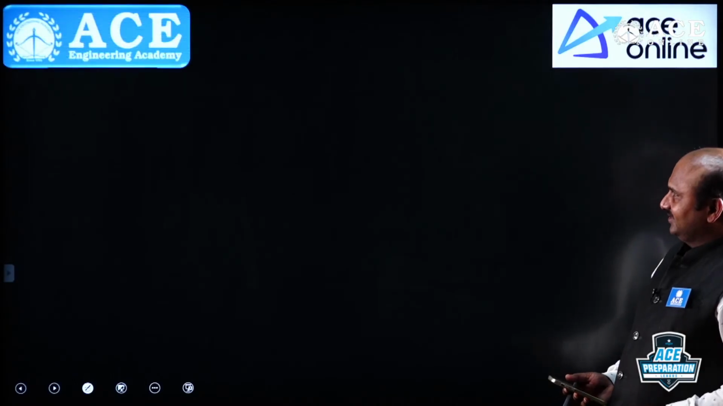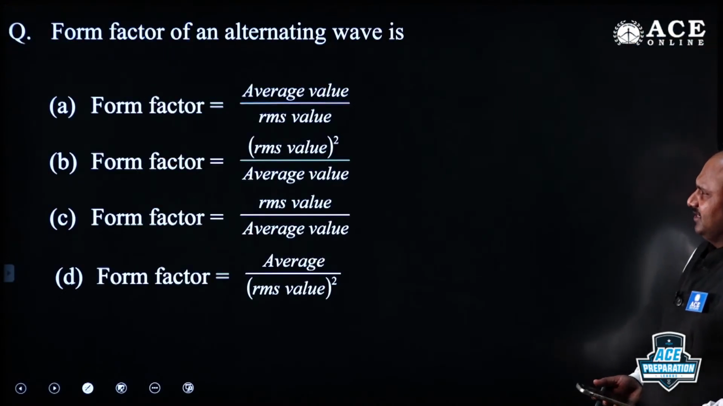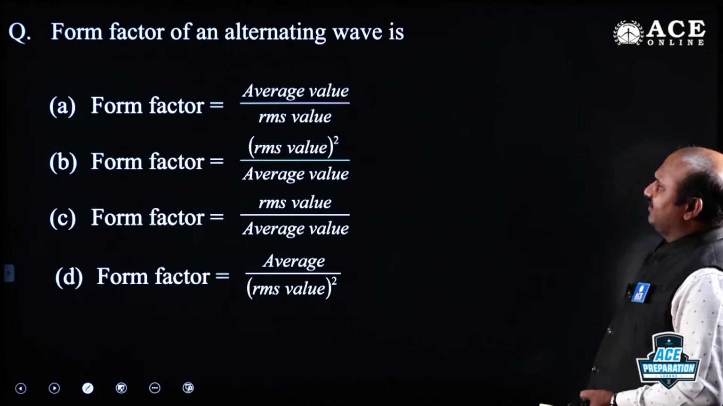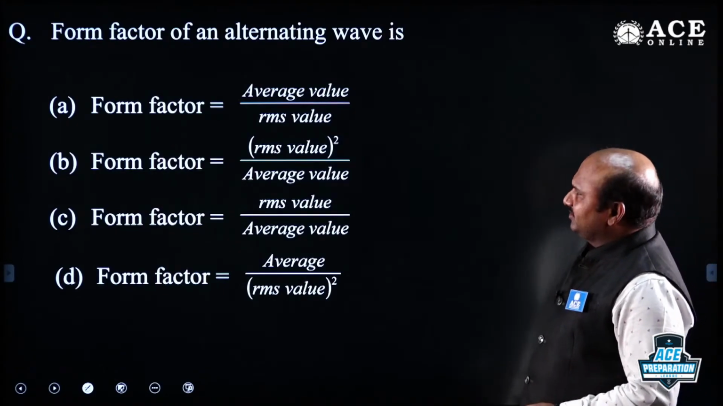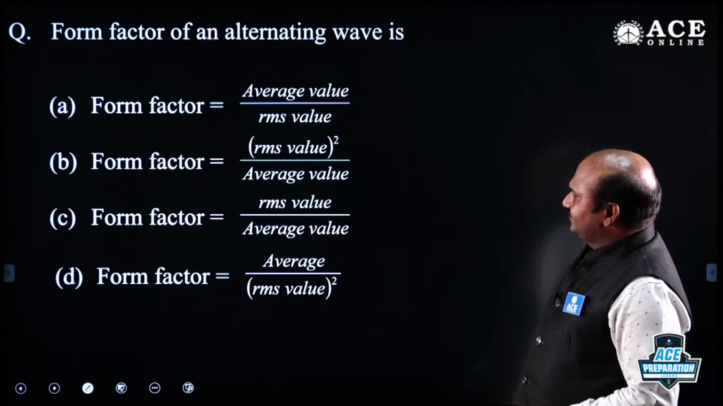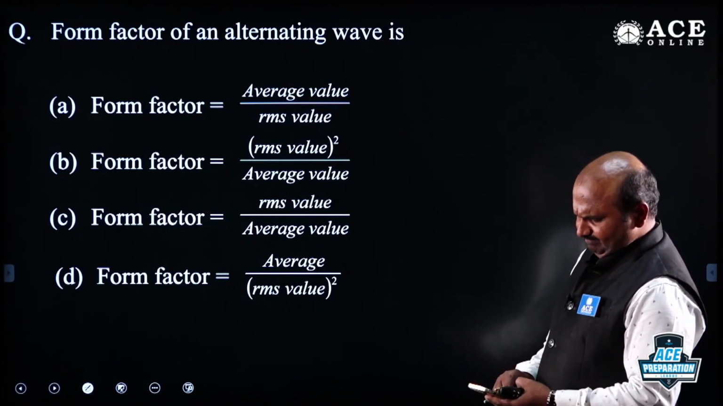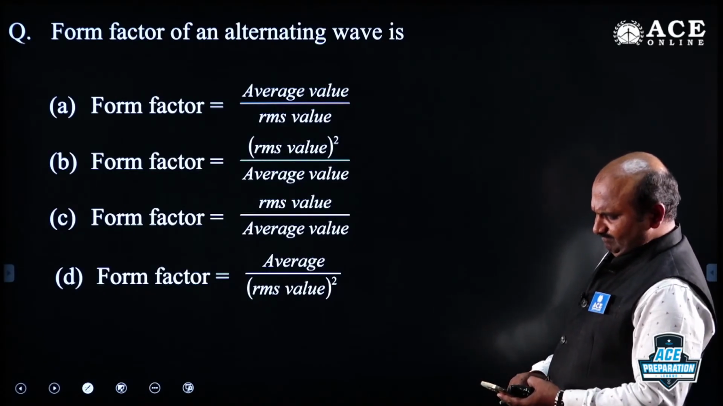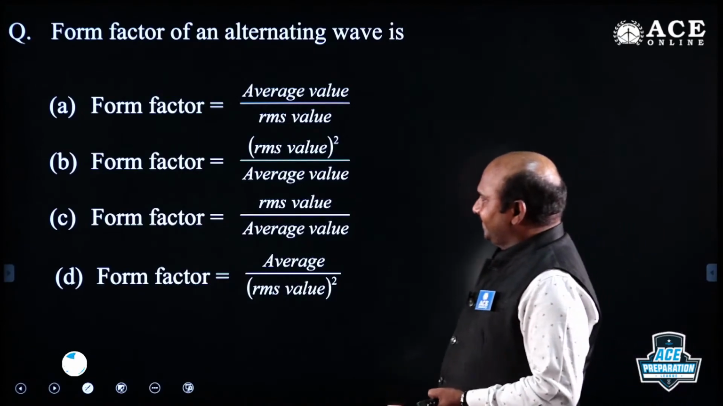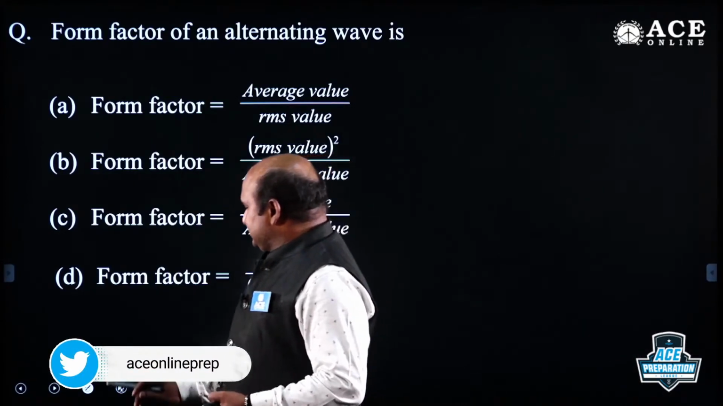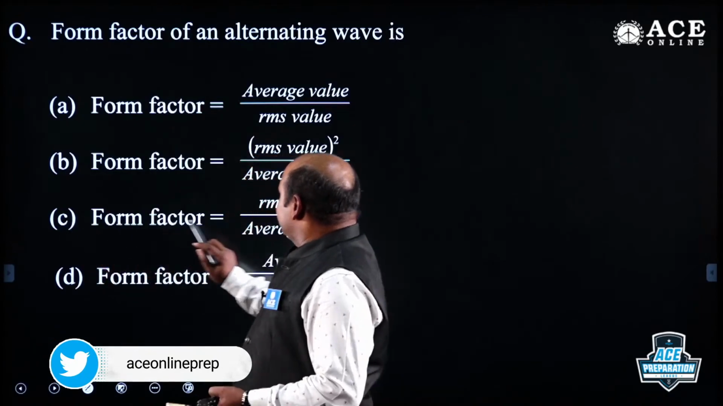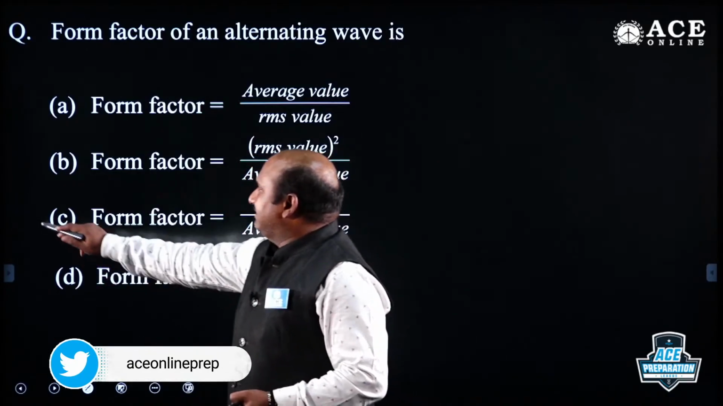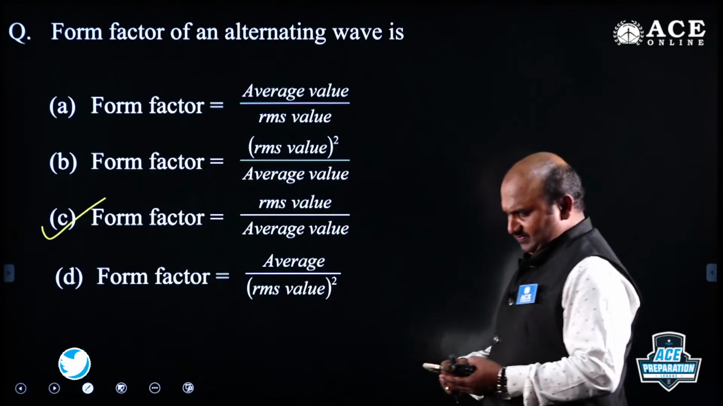Excellent. Now, form factor of an alternating wave. Tell me this. Option? This was given in the previous examination. RMS value by average value. Option C. Very good.